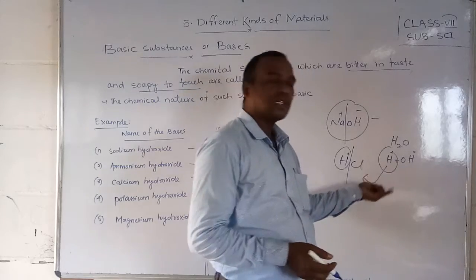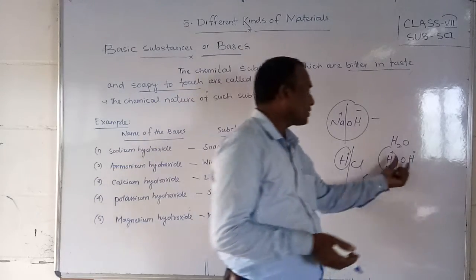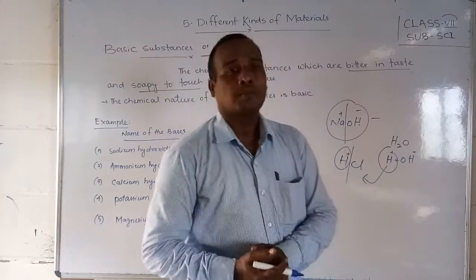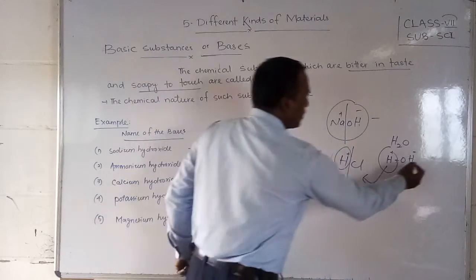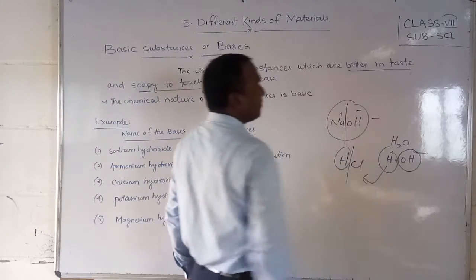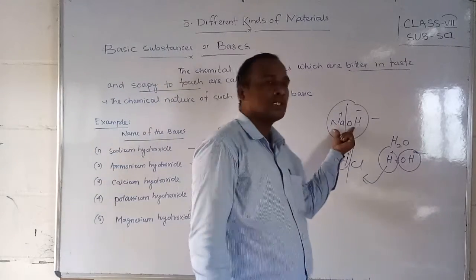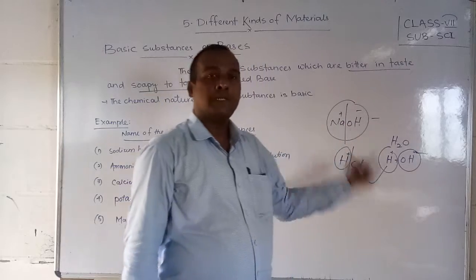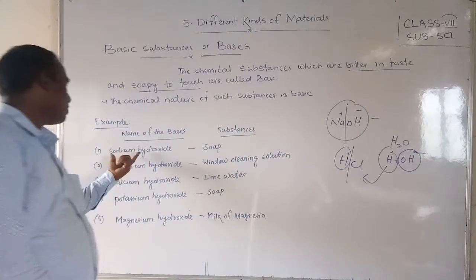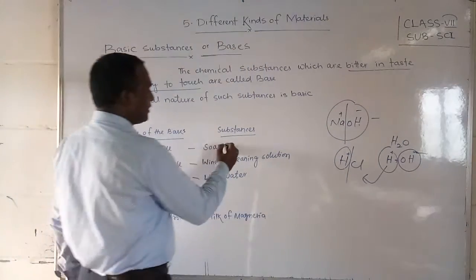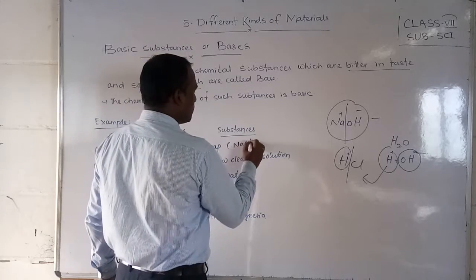The H plus ions are what make an acid, and the OH minus ions are what make a base. So when OH minus is more, it is called a base. In sodium hydroxide, OH minus is more, so it is called a base. So NaOH is sodium hydroxide.